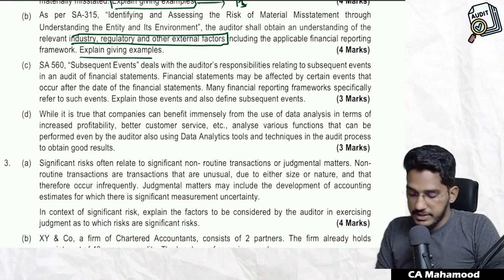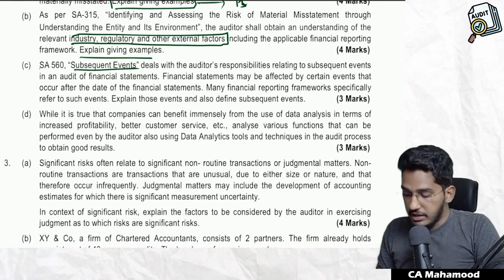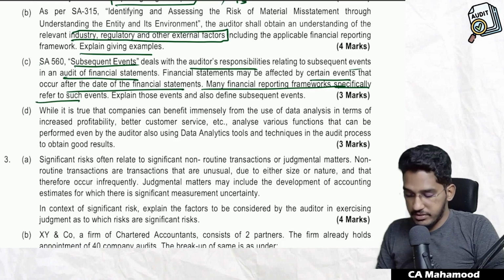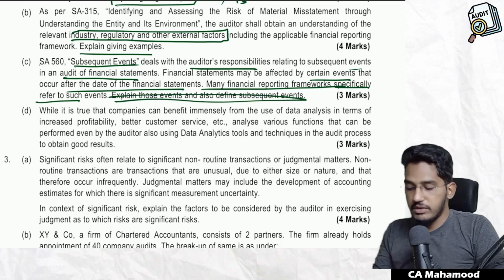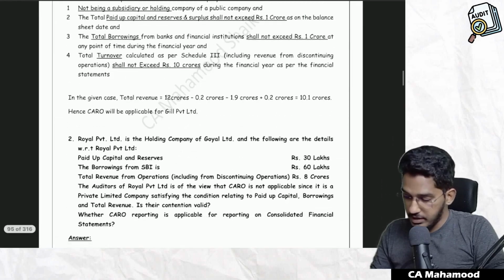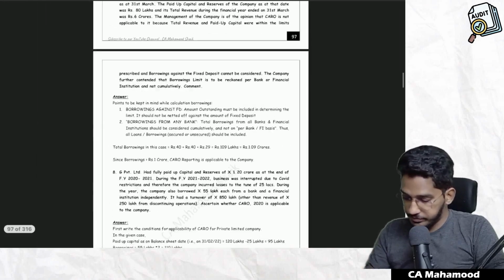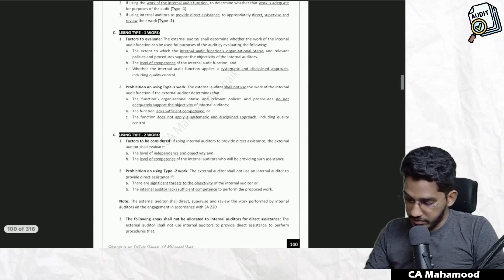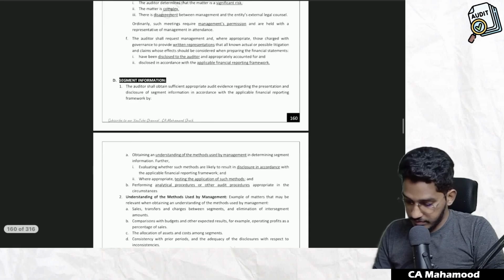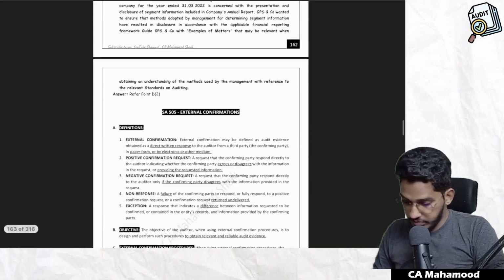Next one. SA 560 deals with the auditor's responsibility relating to subsequent events in the audit of financial statements. Financial statements may be affected by certain events that occur after the date of financial statements. Many financial reporting frameworks specifically refer to such events, explain those events, and also define subsequent events. This question is from SA 560. The same question is there in our material, so let me show that to you. Same as it is, the question we have in our material also.